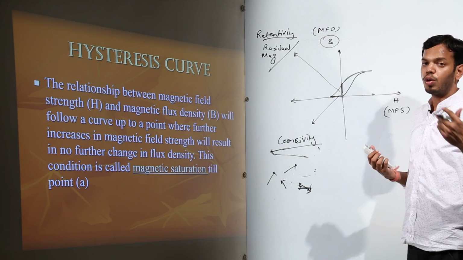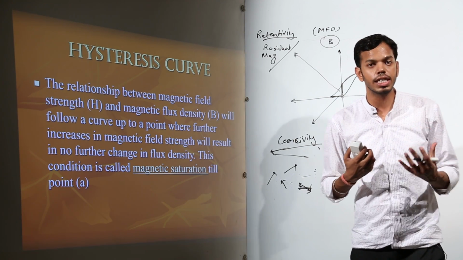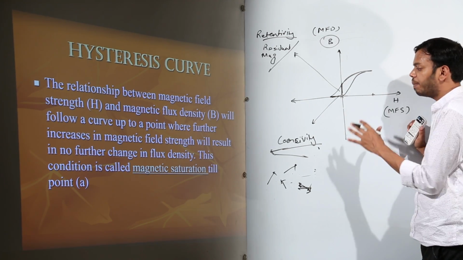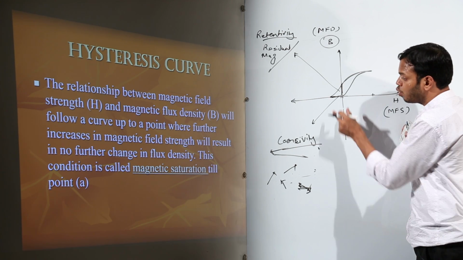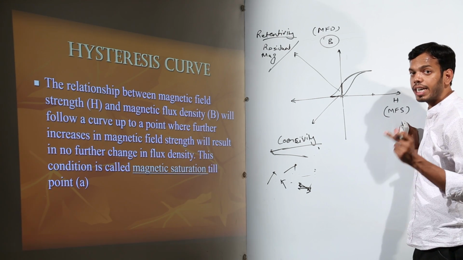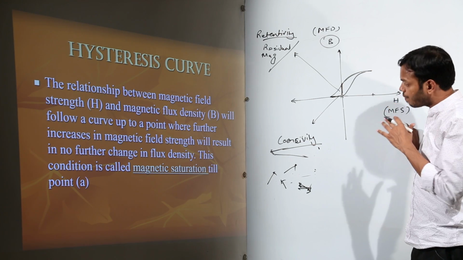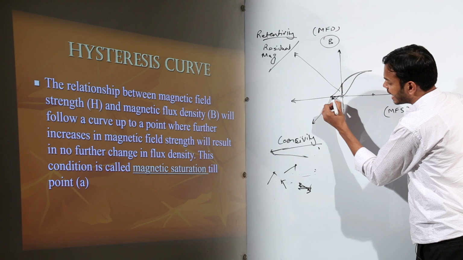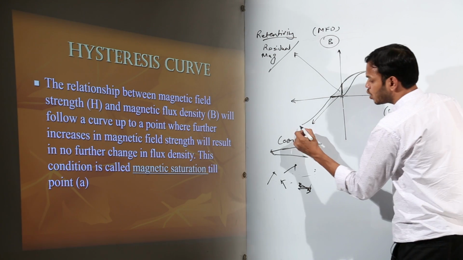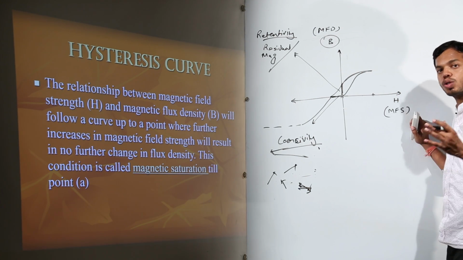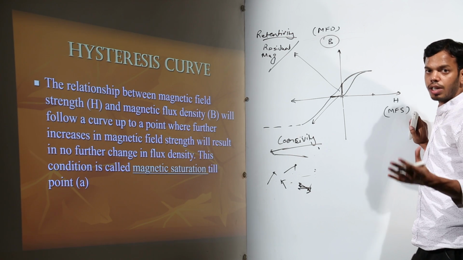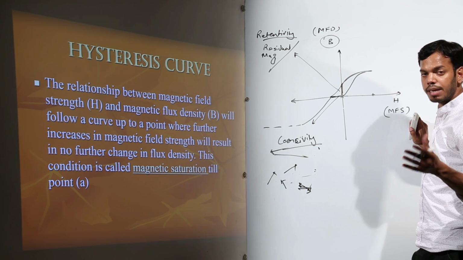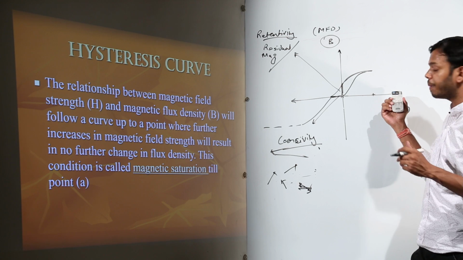Now this was intriguing, it was interesting. I thought, okay, now I have completely made the sample neutral, though I have to apply some opposite magnetic field to make it neutral. Let me continue this process on the opposite side. I continued this process on the opposite side and again saw that it has come to a saturation point, because all the domains got inclined in the same direction, but this time opposite as compared to the one before.